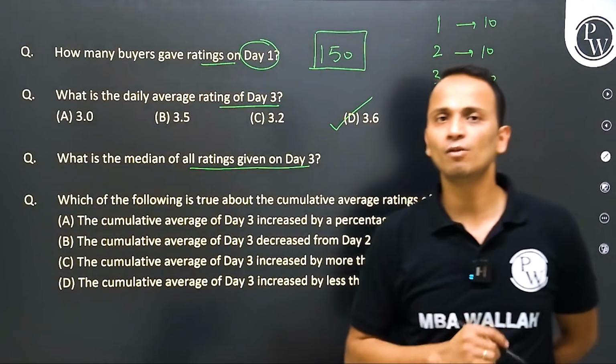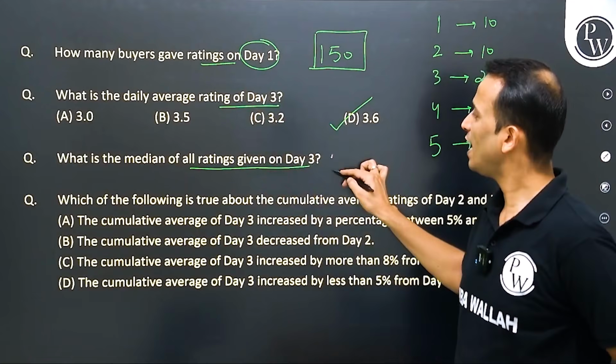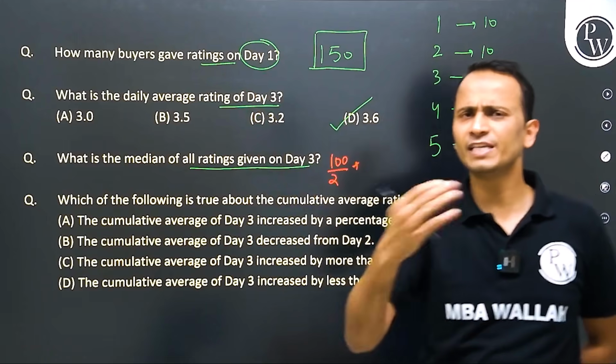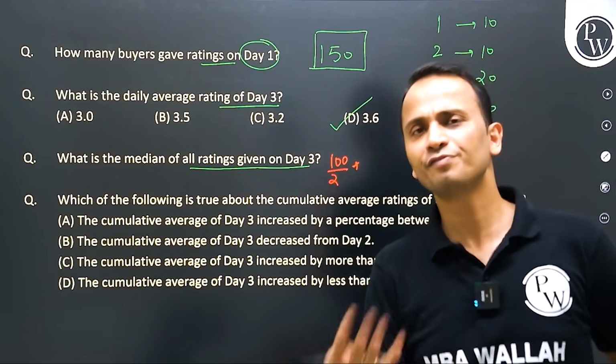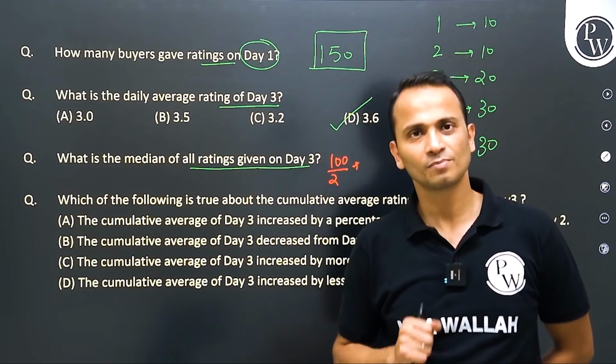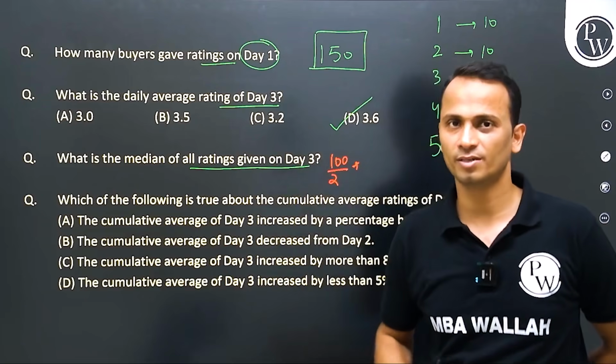Median is the middle value when all the numbers are arranged in increasing order. Now, we have 100 buyers divided by 2. I would say that the 50th buyer or 51st buyer, these two will be the median. Okay, right? 50th or 51st buyer in increasing order.